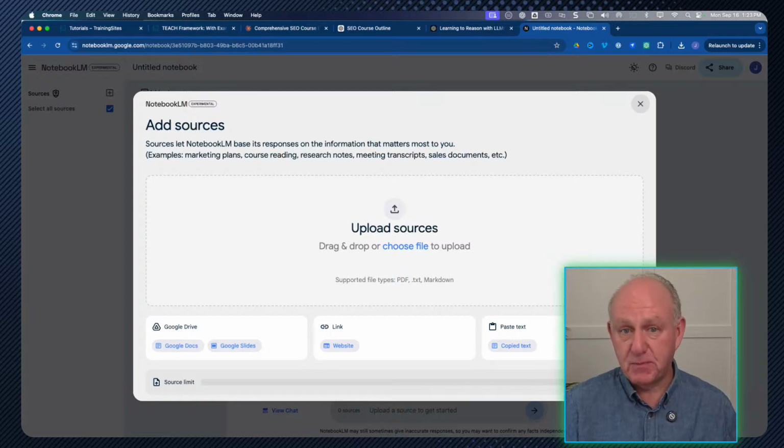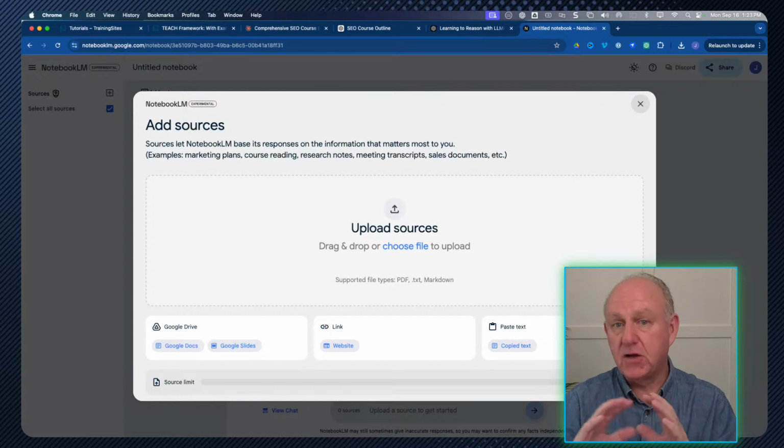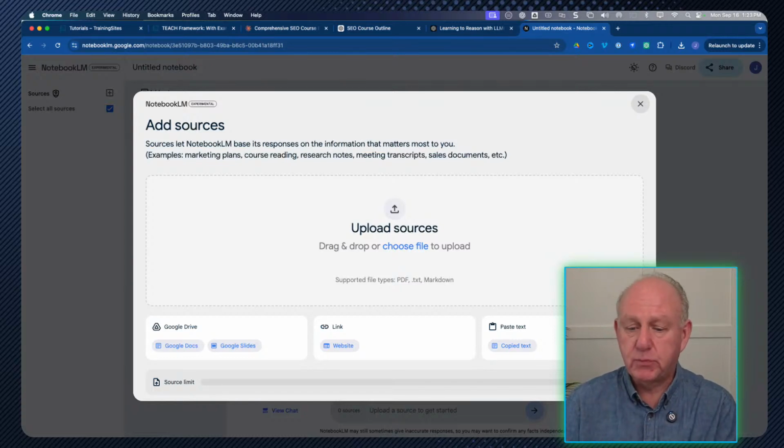You can export pieces and save them as particular Markdown documents. This Notebook LM allows you to put together all of the content you've archived and curated, and you can use prompts to actually go and create your course content based on all of the context that you already have.